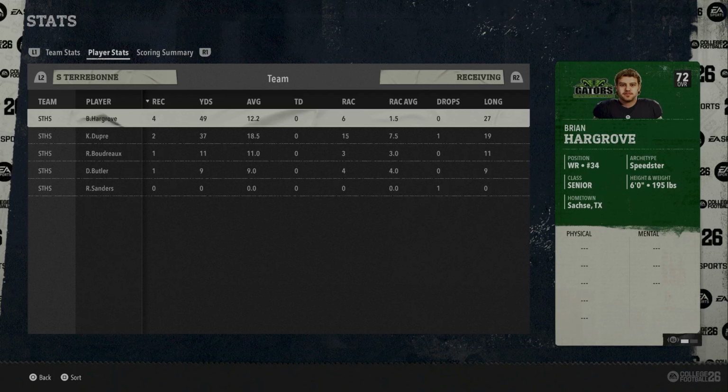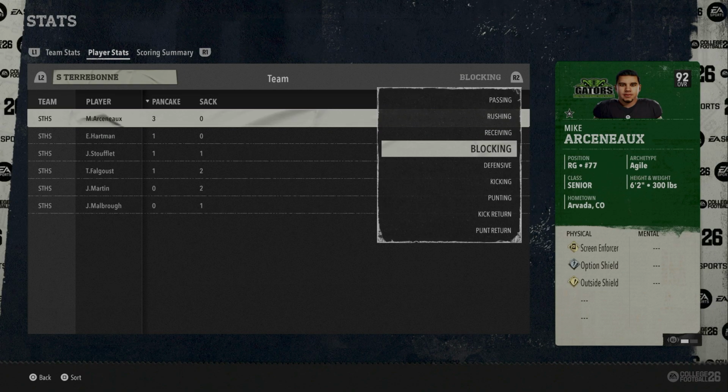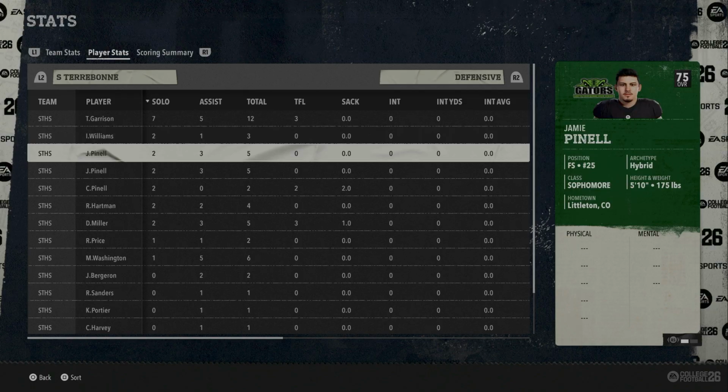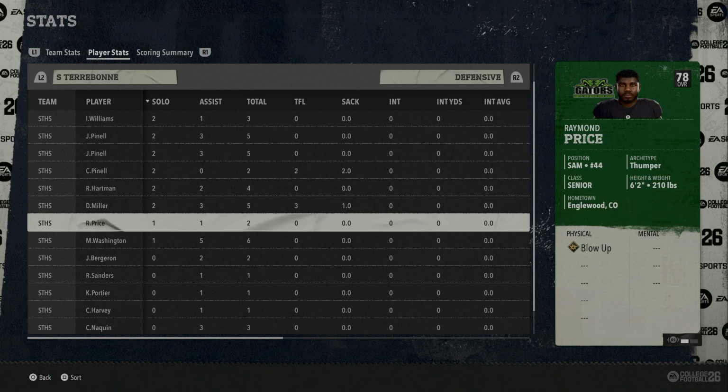Receiving yardage, again, not big numbers, but they're definitely a running team. I think that is again their strength. That option running attack is something that they're gonna have to lean into if they want to continue to have success. And then their defense, as always, has been really solid this season so far. I was really impressed with their defense against Thibodeau.